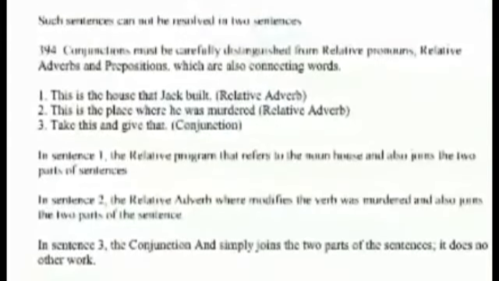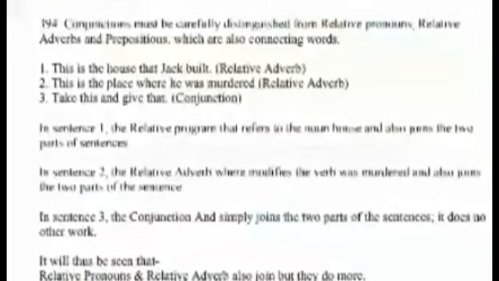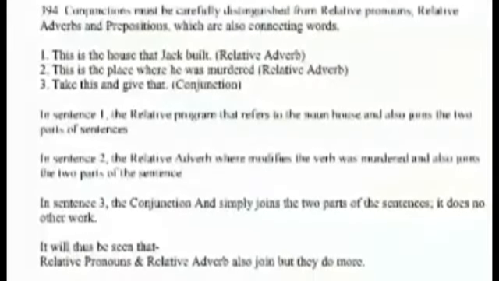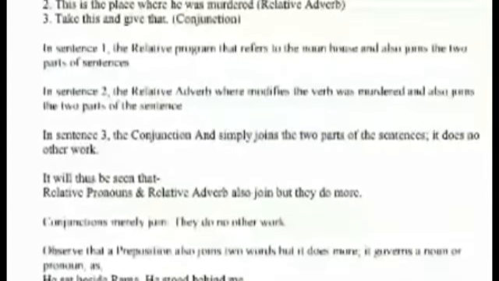Sometimes, however, the conjunction "and" joins words only, as in "Two and two make four." Hari and Rama are brothers. Hari and Rama came home together. Such sentences cannot be resolved into two sentences.